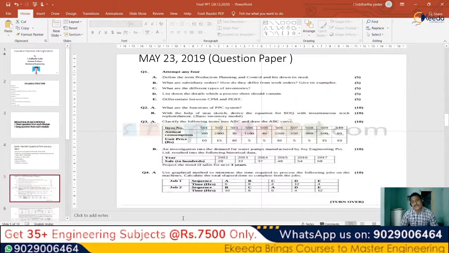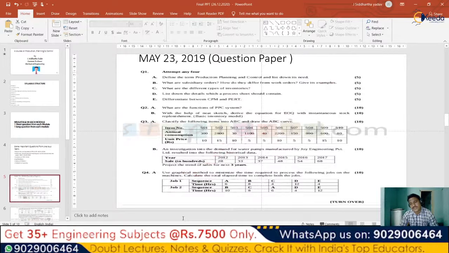Okay, so this is an example of how to write an answer whenever this type of question is given. This is how a theory question is to be attempted in our exam to get full marks. We need to first write down a small introduction of what the PPC system is, and then directly the diagram representing the total functions of pre-planning, planning and production, and then individually describe the 10 functions.